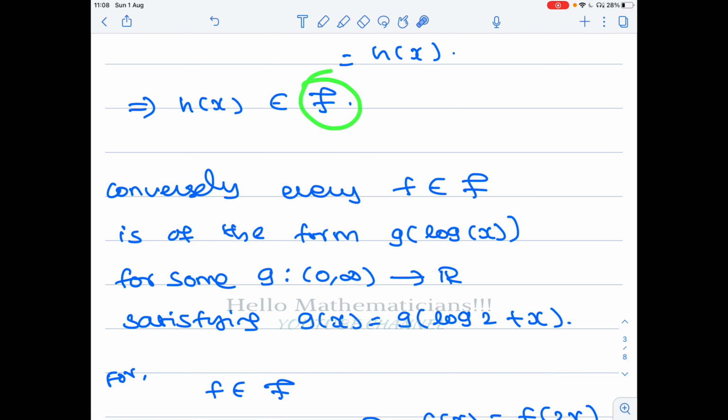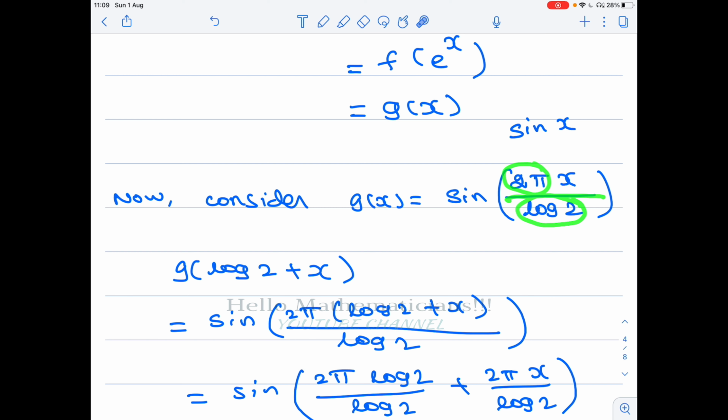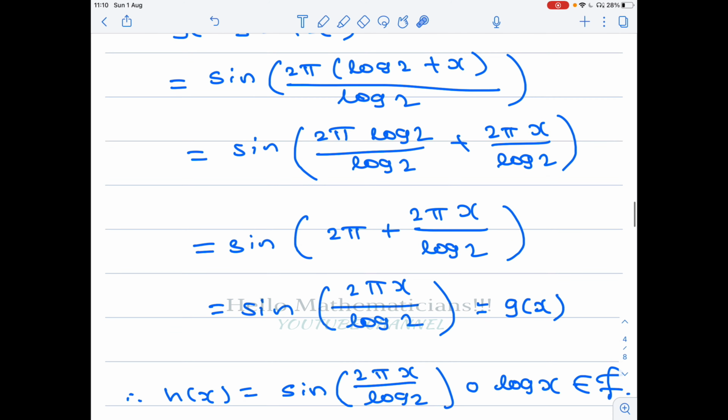Okay, so if you consider the function f of x equal to sine x, this function has period 2 pi. Now you want a function whose period is log 2. So what do you do? You first multiply by its periodicity in front, then you divide by your desired periodicity, then the resulting function will have the period log 2. That is the idea. Remember, it is a very, very important trick. From sin x, you can construct a periodic function of any periodicity by using this technique. Okay, so that is the idea.